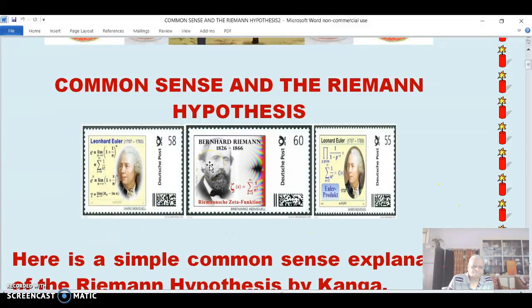Here is Riemann. He lived about 150 years ago. He came up with a function known as the zeta function, the Riemann zeta function. 100 years before him, Euler came up with functions known as the Euler zeta function.